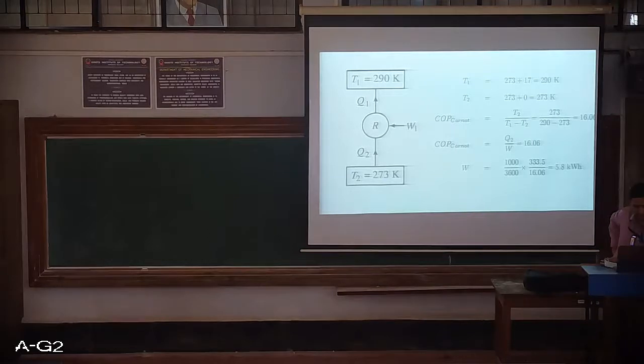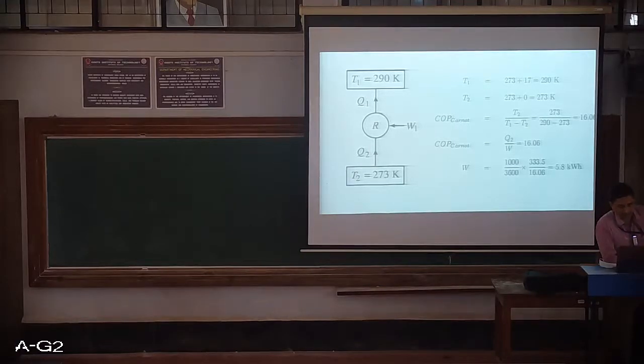This COP of Carnot can also be written as Q2 divided by W. So we get the value of W as 5.8 kilowatt hour. Why do we get the value as 5.8? Because you see, 333.5 kilojoule is the enthalpy of fusion, which has to be removed from the water at 0 degree centigrade for every kg of water. But we are not having only 1 kg of water, we are having 1 ton of ice.